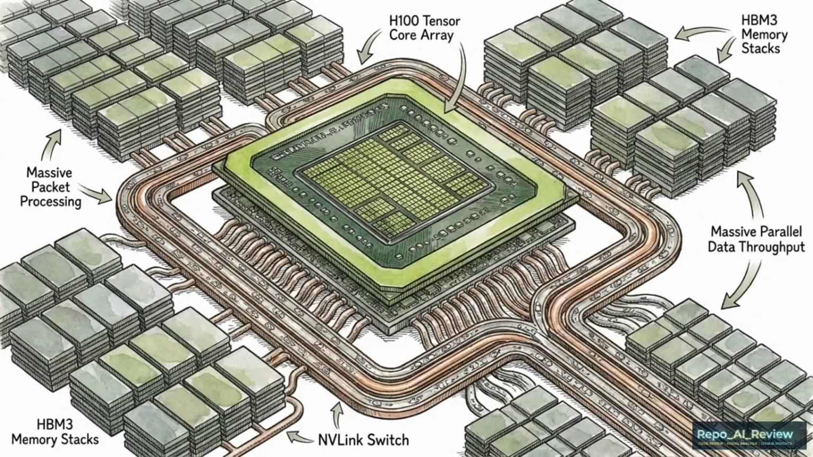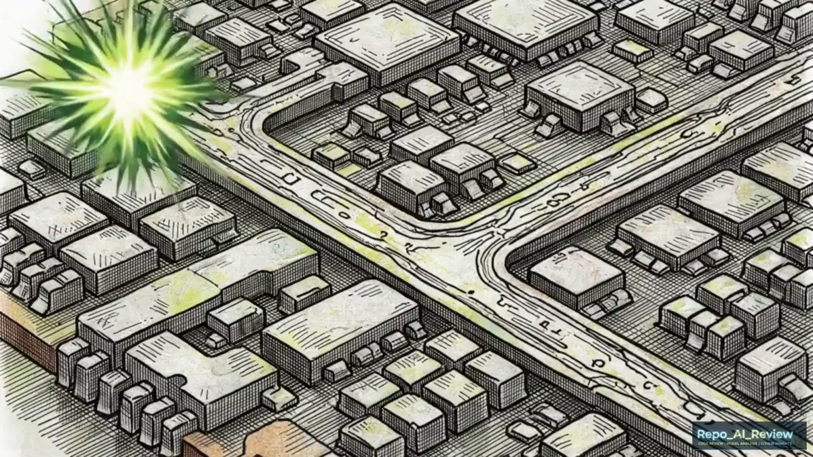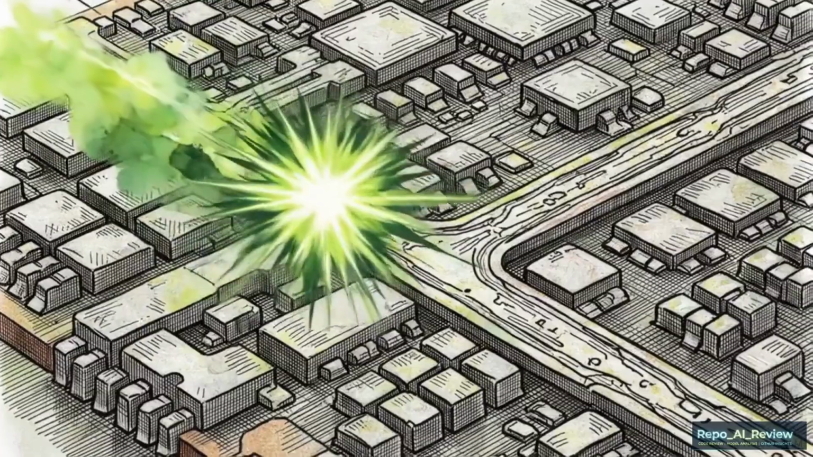The H100's architecture is optimized for massive parallel batch throughput, relying on vast memory bandwidth to serve thousands of requests simultaneously. Single-stream inference operates on a different axis entirely.